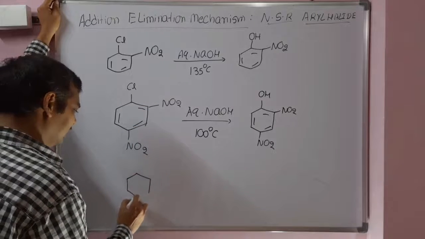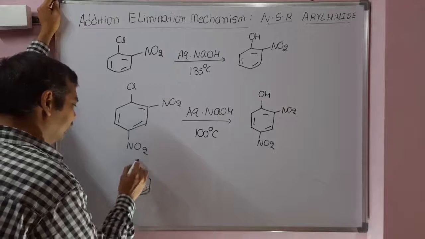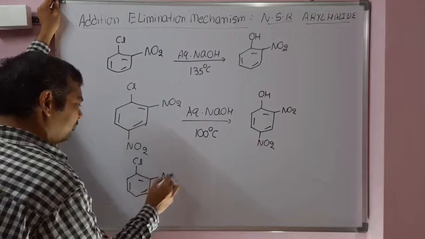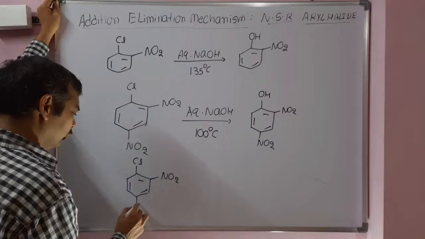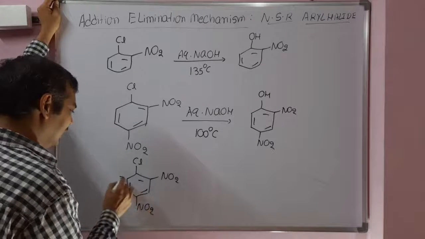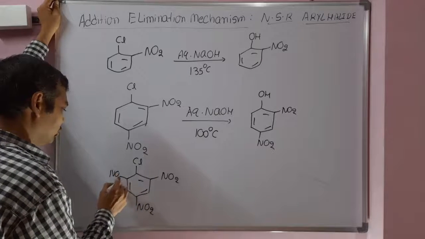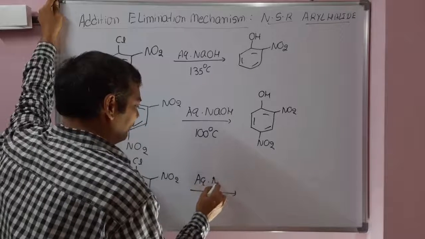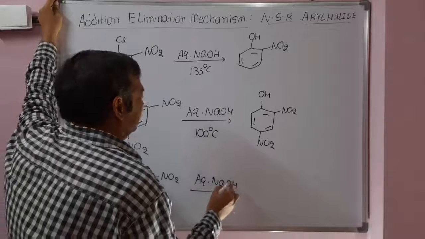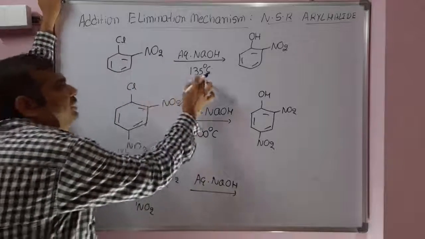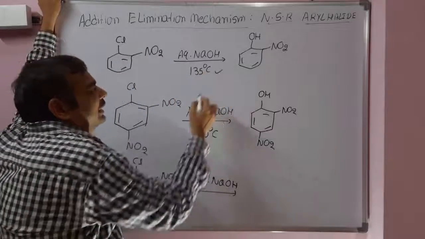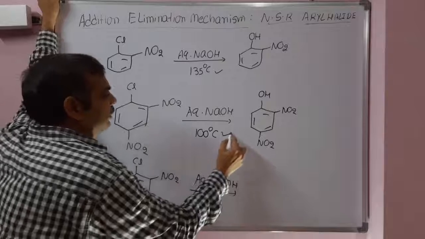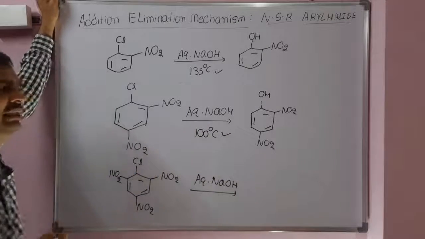See one more interesting reaction. Suppose 3 nitro groups are there: 2,4,6-trinitrochlorobenzene reacts with aqueous sodium hydroxide. If only one nitro group is there, 135 degrees centigrade is required. If 2 nitro groups are there, 100 degrees is required.